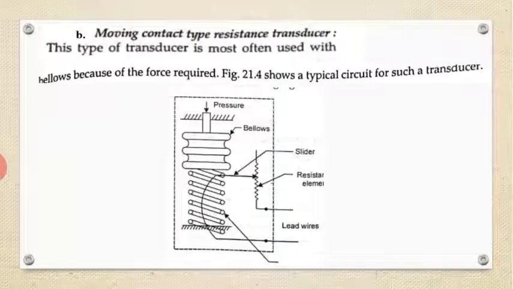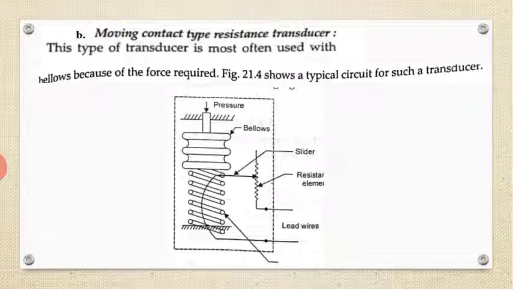Next one is the moving contact type resistance transducer. Here bellows are used. If you look at the figure, bellows are used when pressure is applied. When pressure is applied, we get a change in the resistance.